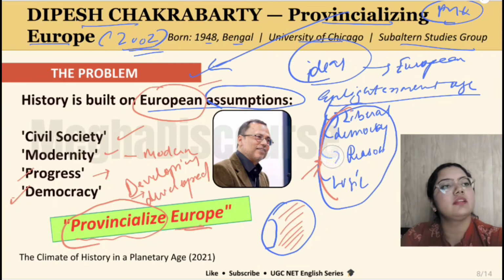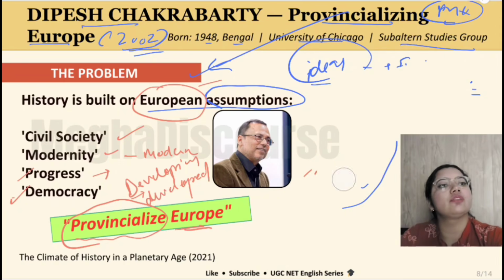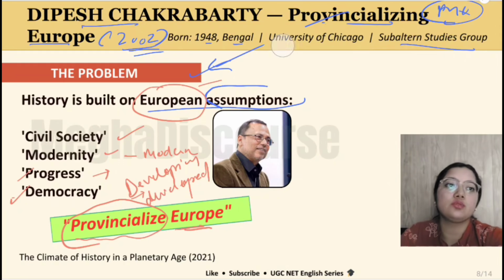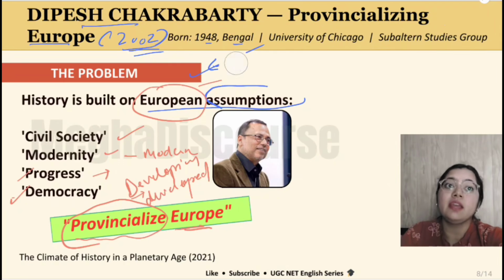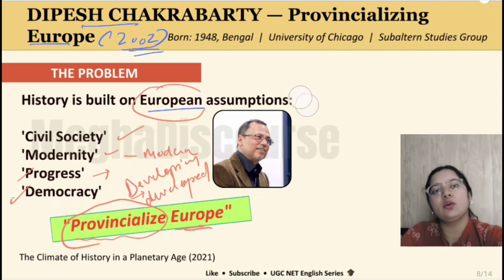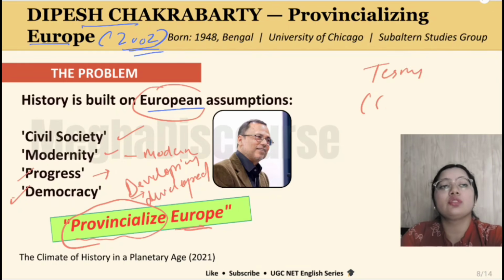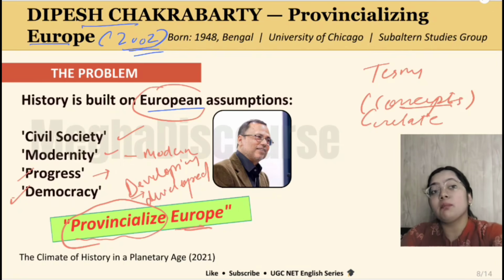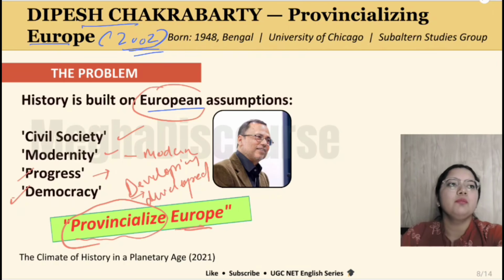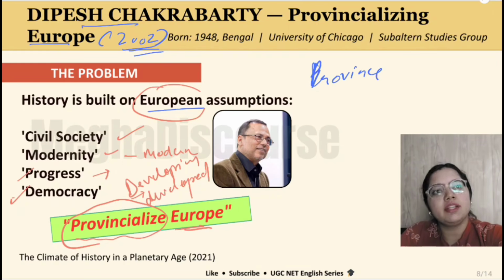Let me tell you the meaning of this, as lots of students do not even know about these things. Why? Because they are not being taught these conceptual things. You are being taught the terms, and you know the terms very well, but you do not know the concepts behind those terms. And even if you know the concepts, you are not able to relate or apply them. Moving back to our topic, provincialize means, what is a province?